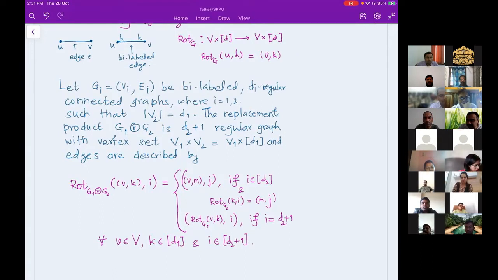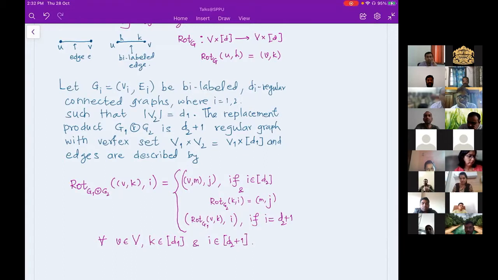You must have seen this in the definition of the zigzag product also. In order to construct a replacement product, I need one more extra condition, and that is that the vertex set of the second graph should be the same size as the regularity of the first graph. So for my first graph G1 and second graph G2, the size of V2, the number of vertices in the second graph, should be the same as the regularity of the first graph. This condition we need in the zigzag product also. So this is crucial.